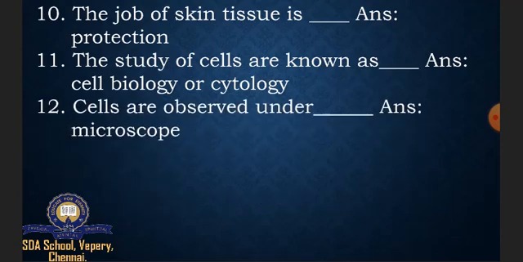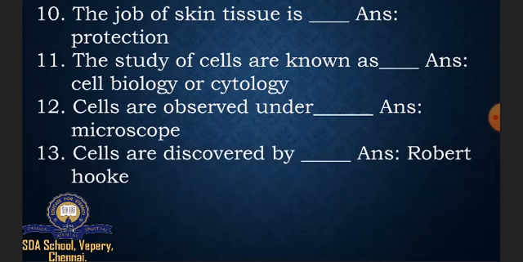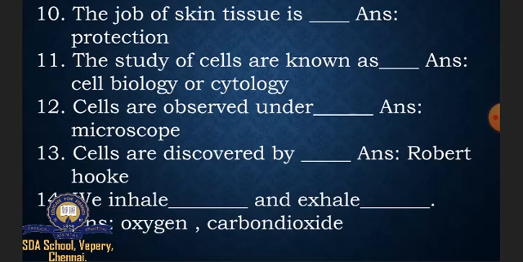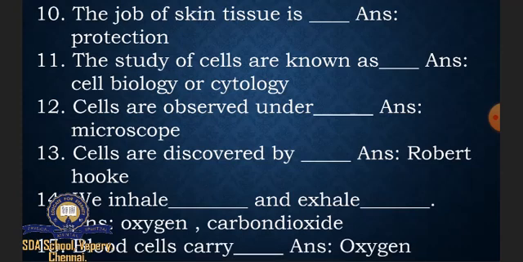And the 12th one, cells are observed under a microscope. The 13th one, cells were discovered by Robert Hooke. And 14th one, we inhale dash and exhale dash. So we inhale oxygen and exhale carbon dioxide. So we are going to learn the 15th one. Blood cells carry dash. Blood cells carry oxygen.